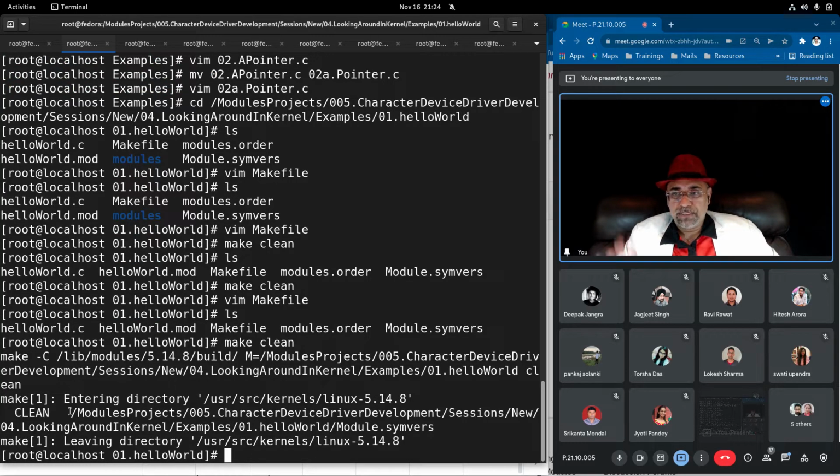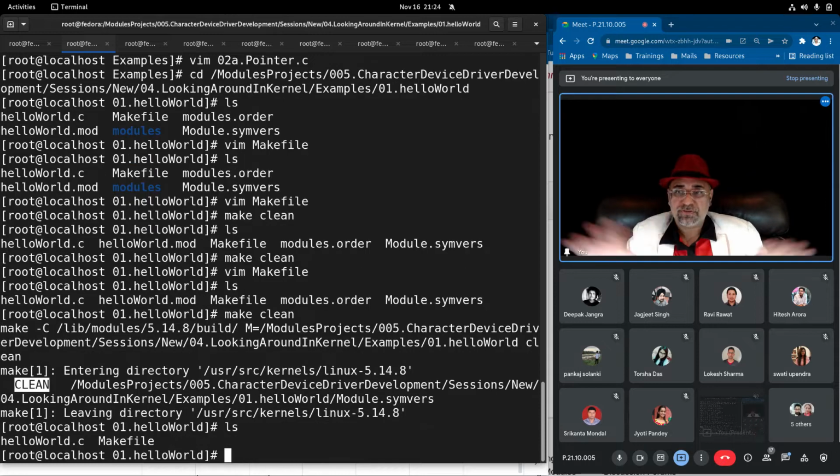So it went to the file and executed the clean inside the kernel driver's own make file and removed, leaving directory user SRC kernel this, and came back to your directory. And see now everything is gone. You have only your C file and the make file. And this is proper cleanup.